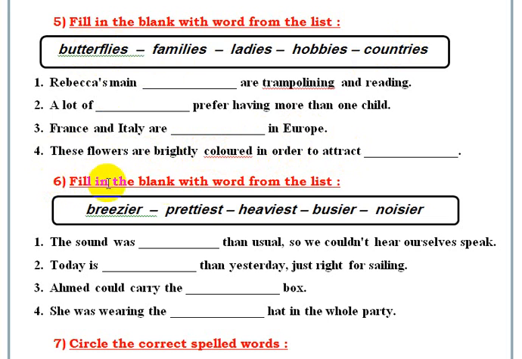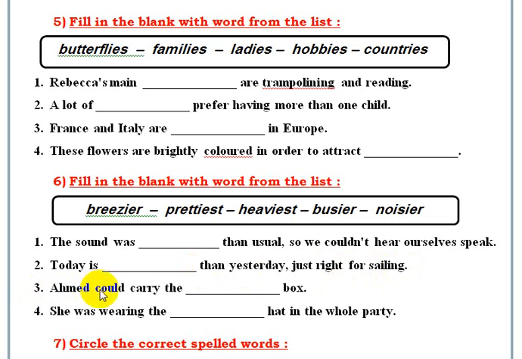Question number 6, fill in the blank with a word from the list. The sound was noisier than usual, so we couldn't hear ourselves speak. 2, today is breezier than yesterday, just right for sailing.